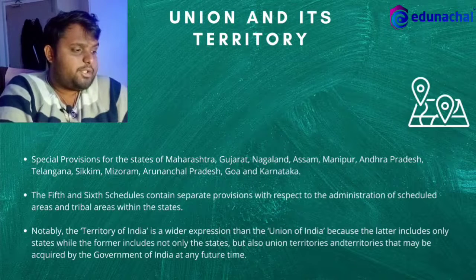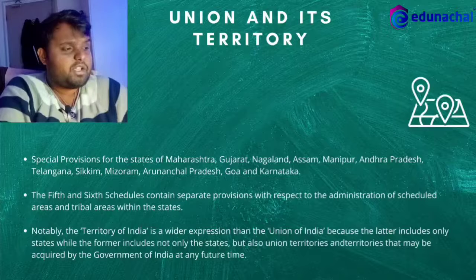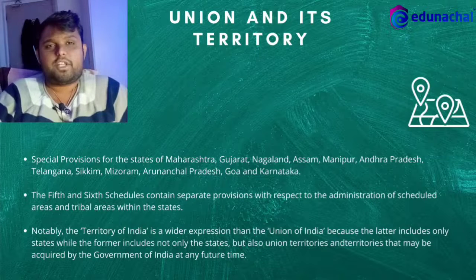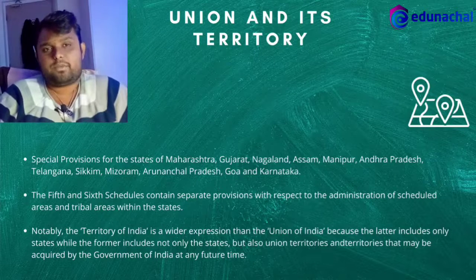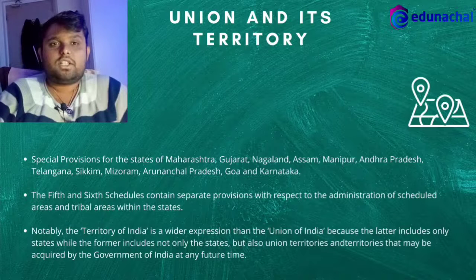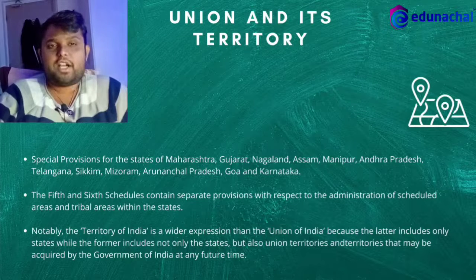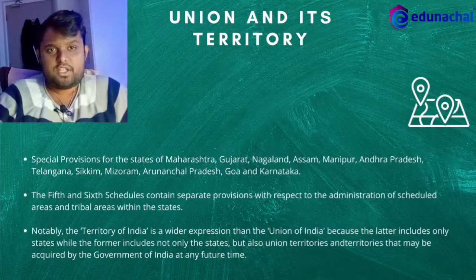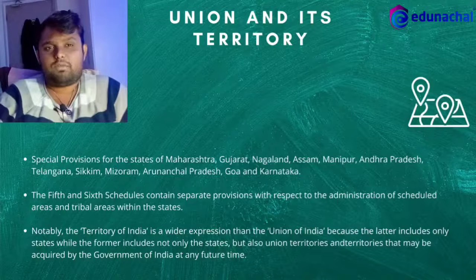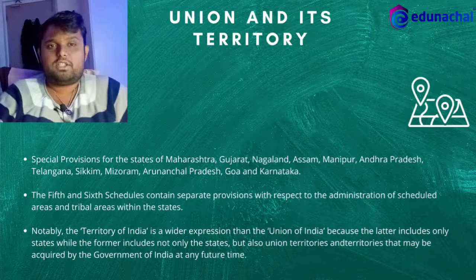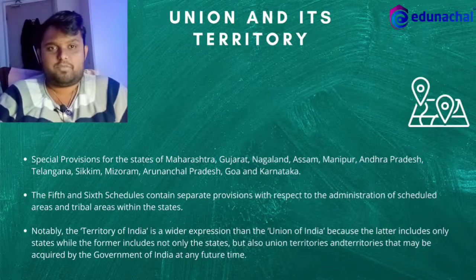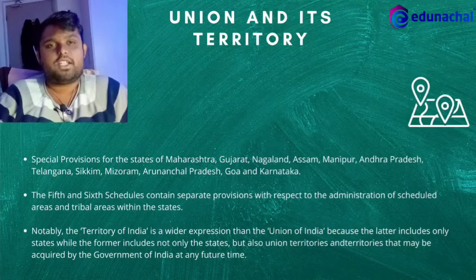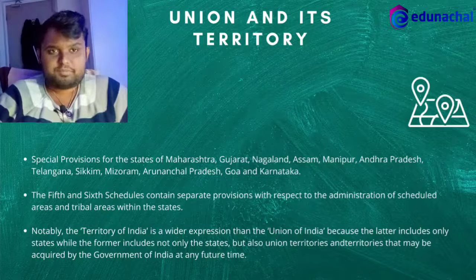Now, you have to understand that there are two terms, territory of India and the Union of India. The latter term, Union of India, is very narrow in nature. It only comprises the states. But the former concept, territory of India, is wider in its aspect.